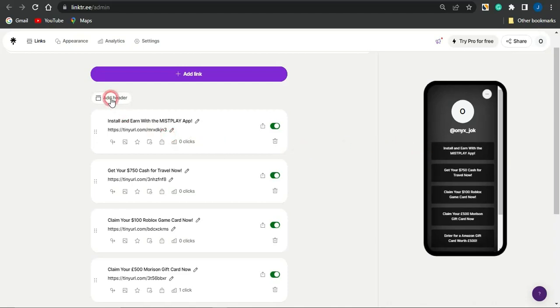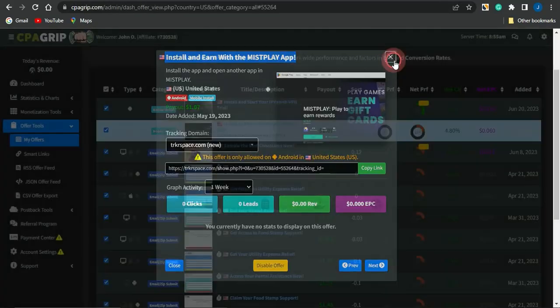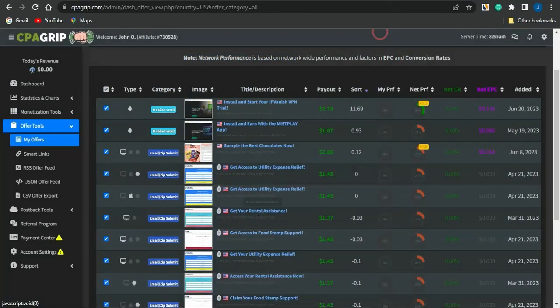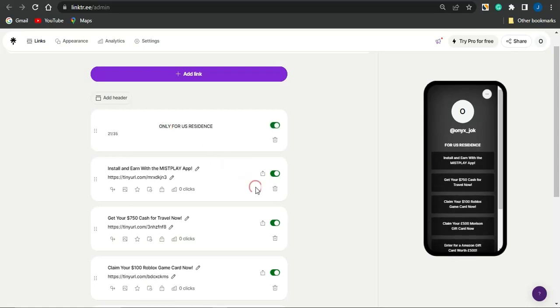So right now you just want to go on to adding a header. After adding as many CPA marketing offers as you can, you want to simply select multiple CPA marketing offers, come on to Linktree and continue adding more links right here. Once you add more links, you can simply add a header and give it a headline title. For this title, you just want to put in who the offers are for. So you could simply put in something like "only for US residents."